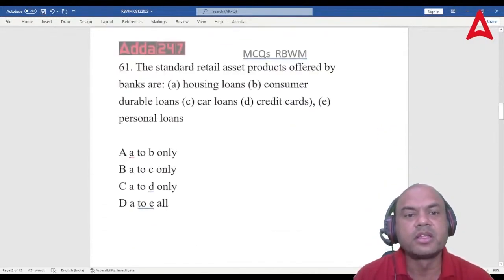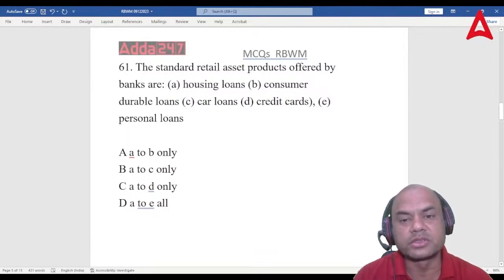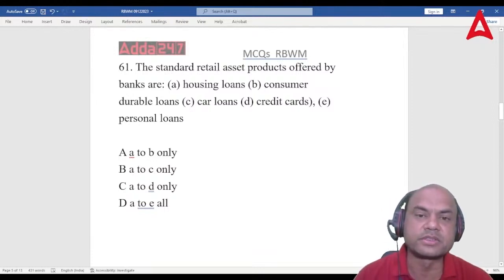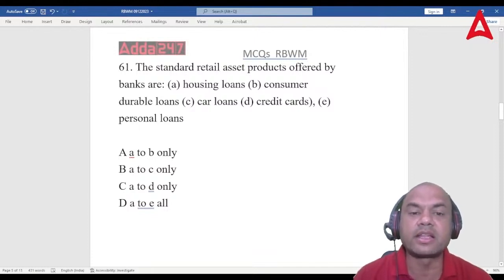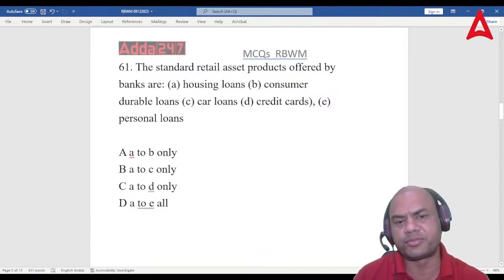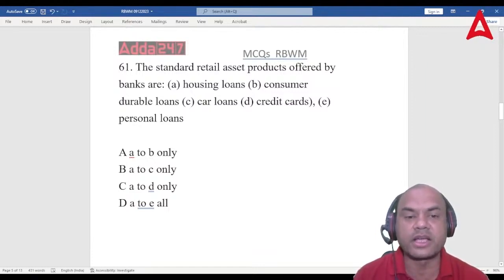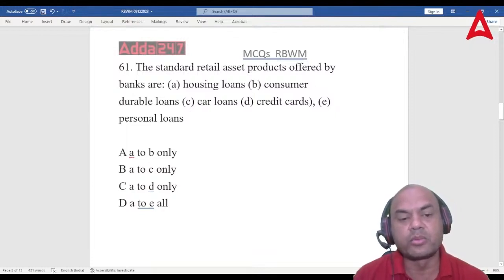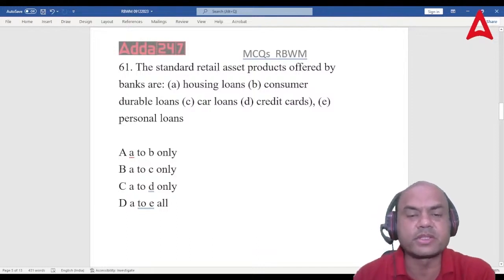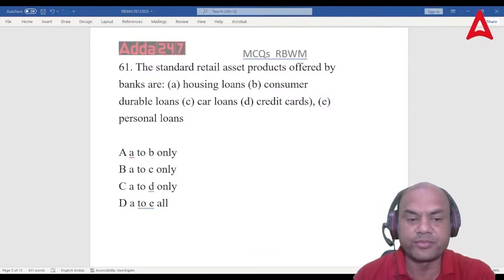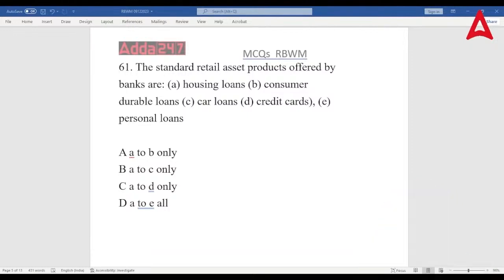Next one. The standard retail asset products offered by the bank are housing loans, consumer durable, car loans, credit cards, and personal loans. So which are the standard retail asset products? Standard means commonly given. Housing loans, consumer loans, car loans, credit cards, and personal loans. So A to B, A to C, A to D, and A to E all. Now this is the simplest question available. Think about it. Give me the answer.